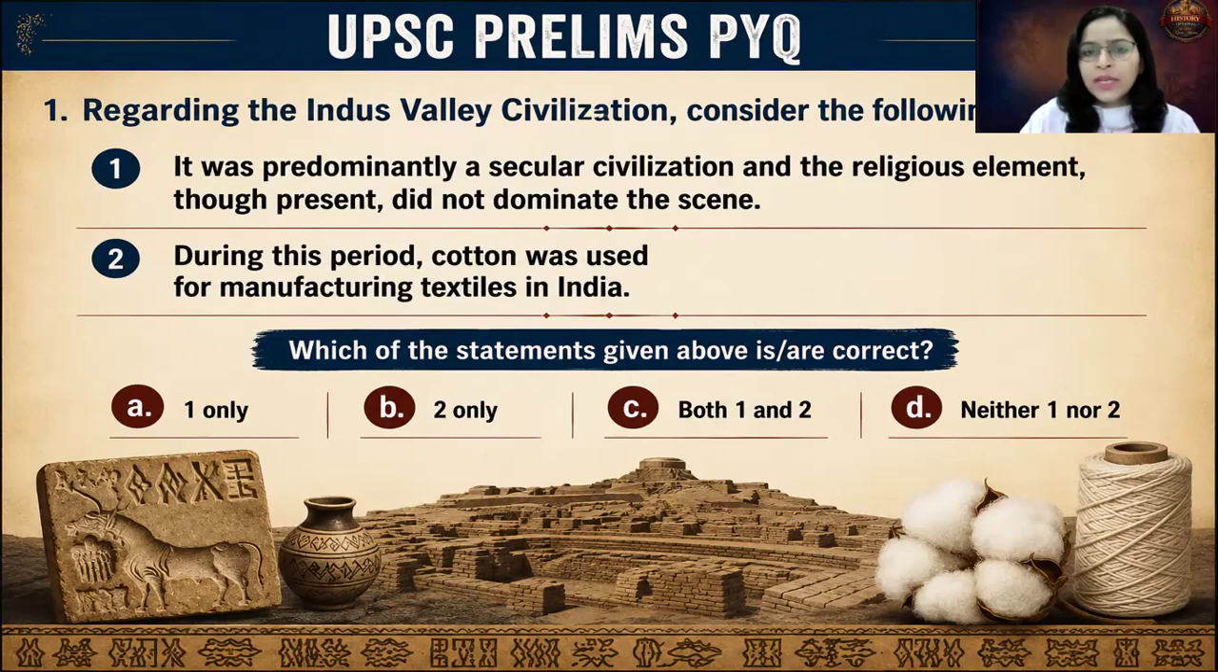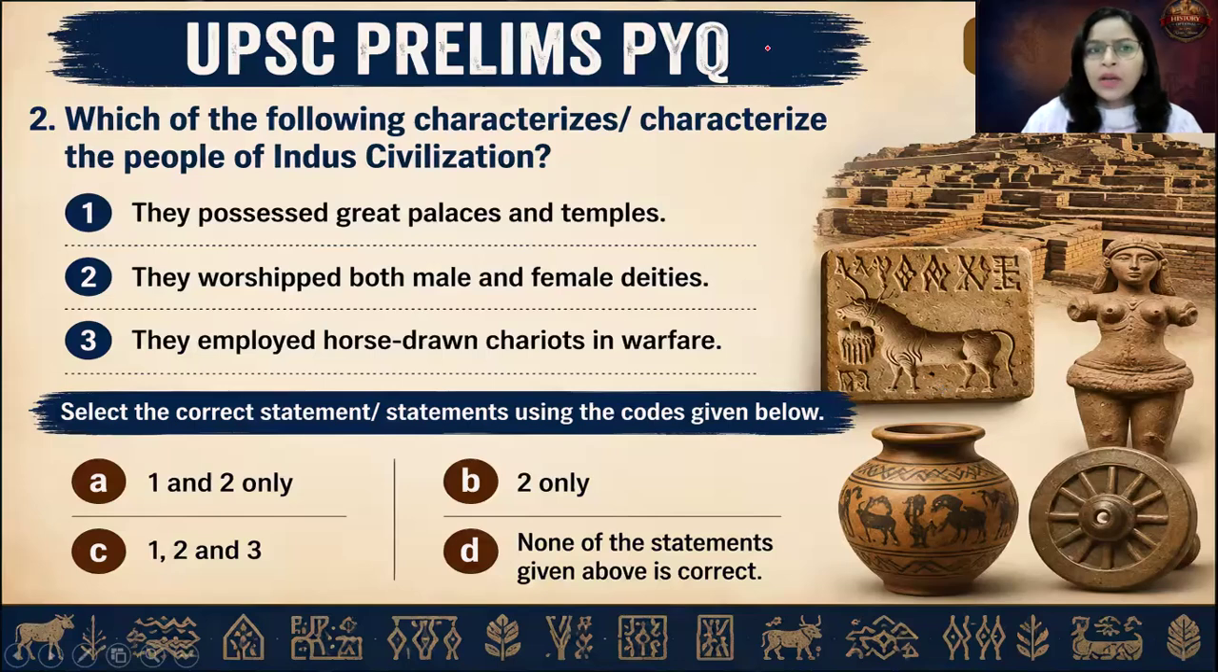Now, the next important question is a PYQ from the year 2013. Let us read the question. Which of the following characterizes the people of Indus Valley civilization? You have to understand which of the following were the characteristics of the IVC period. One, they possessed great palaces and temples. Two, they worshipped both male and female deities. Three, they employed horse-drawn chariots in warfare. Select the correct statement using the code below.